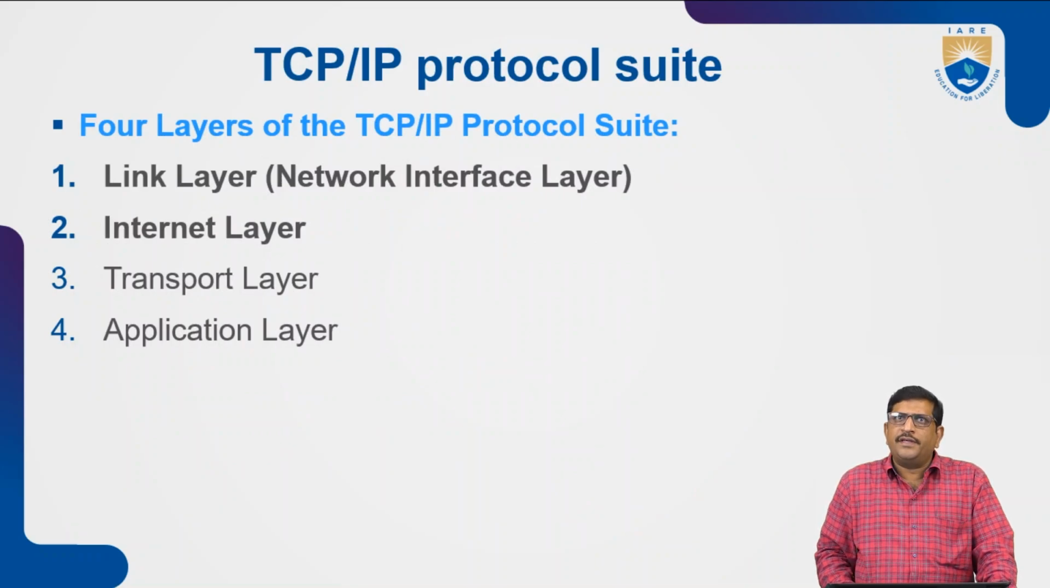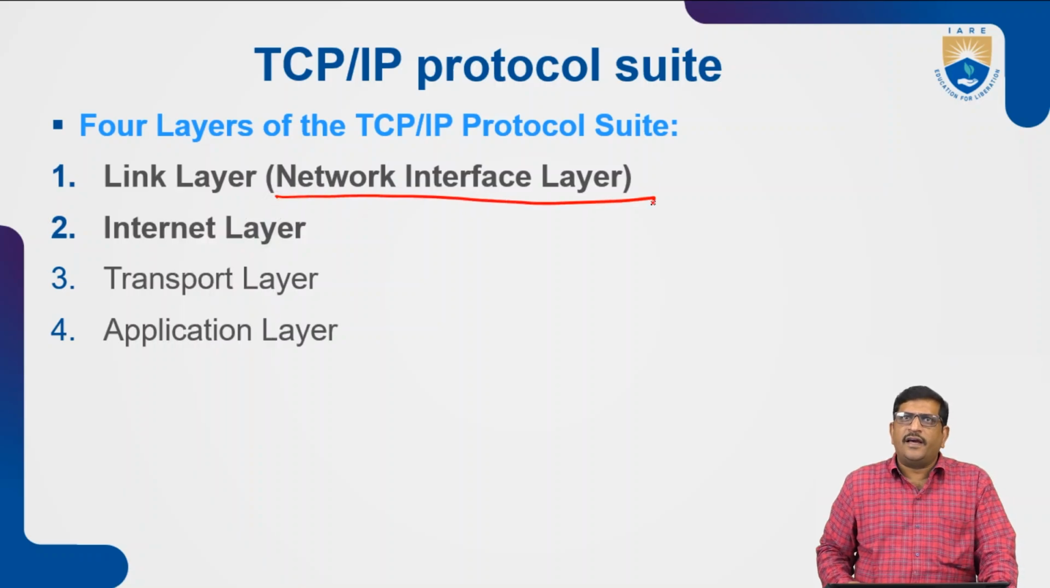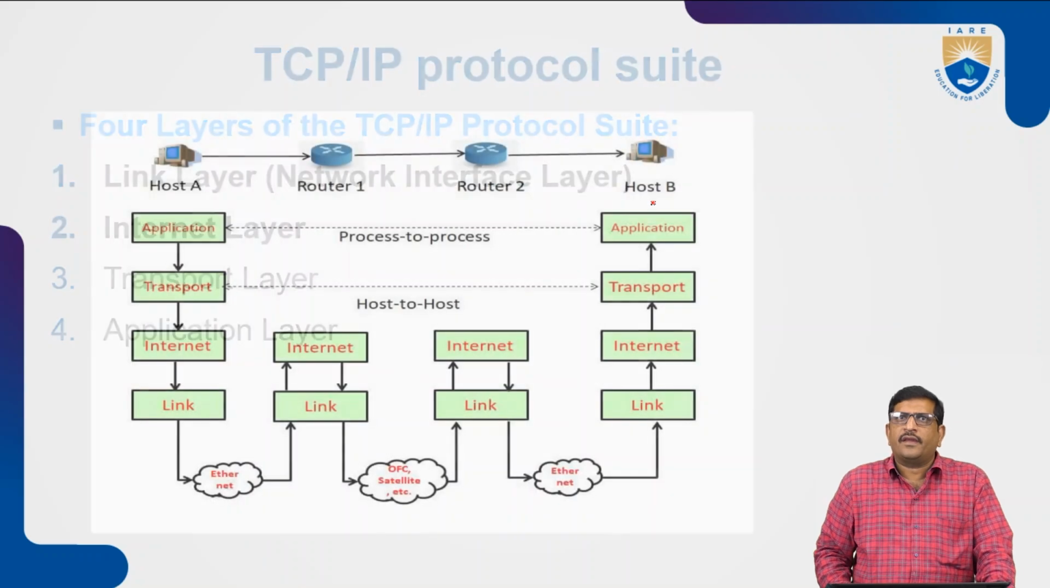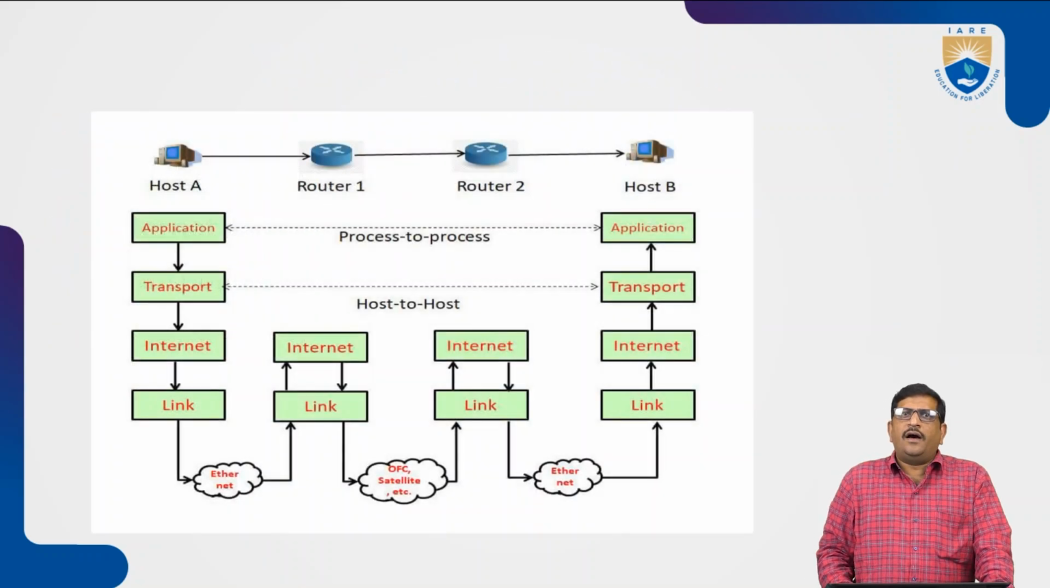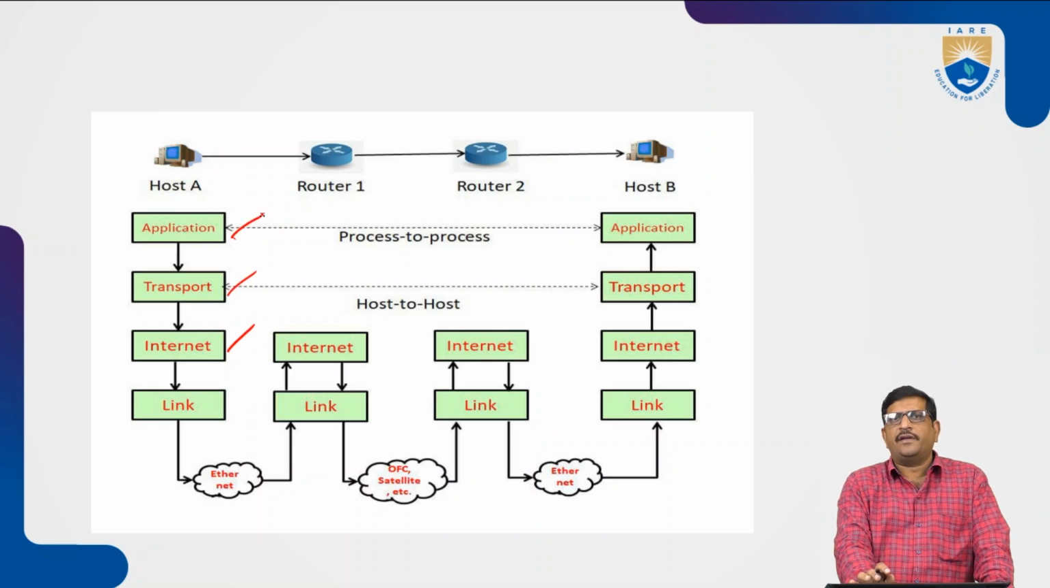The 4 layers of the TCP/IP protocol suite are the link layer, internet layer, transport layer and application layer. The link layer we can also call the network interface layer. This is the communication by utilizing the TCP/IP protocol suite.